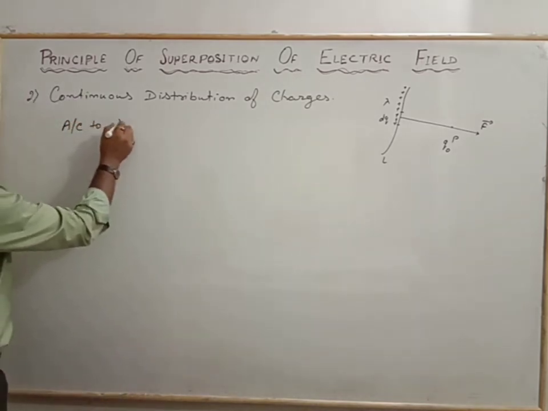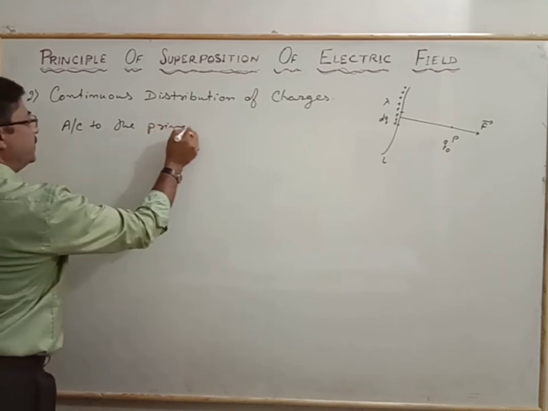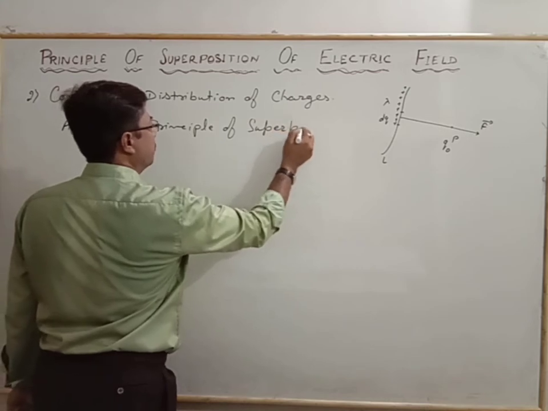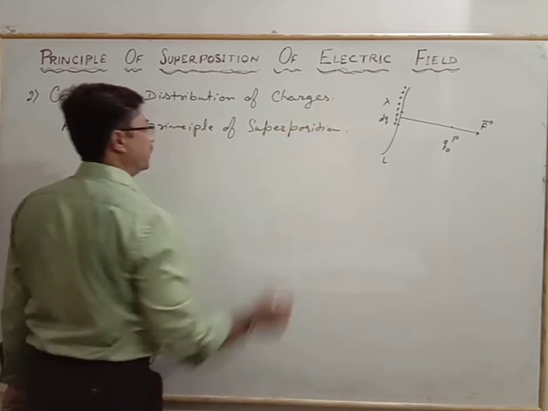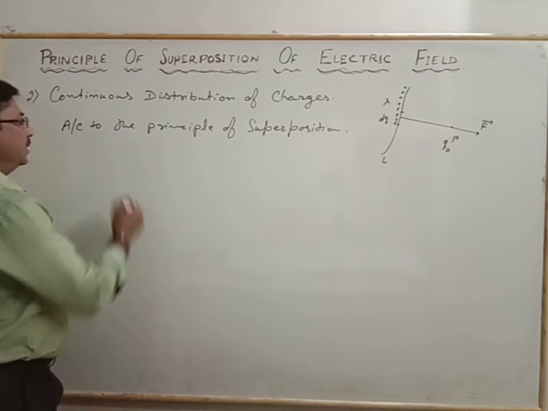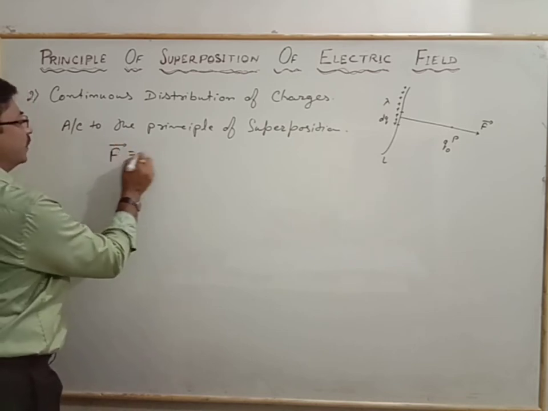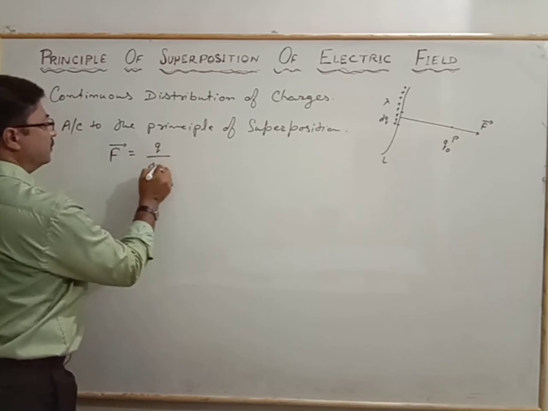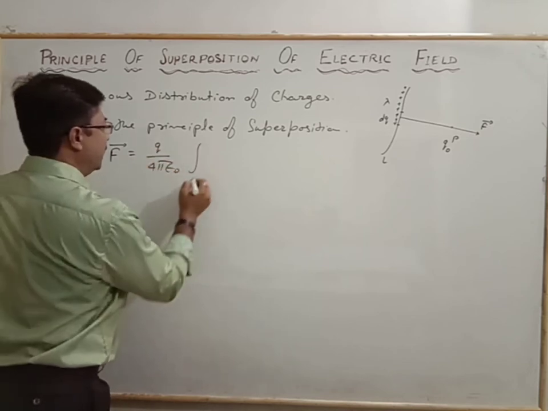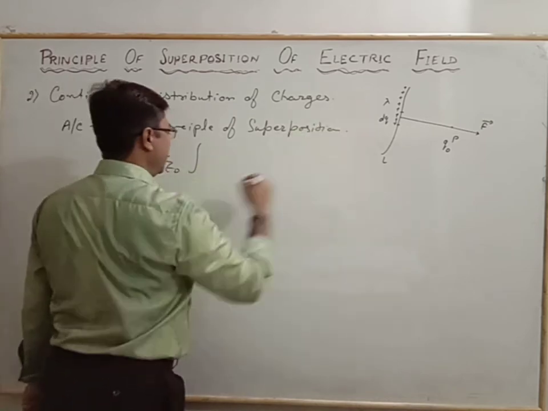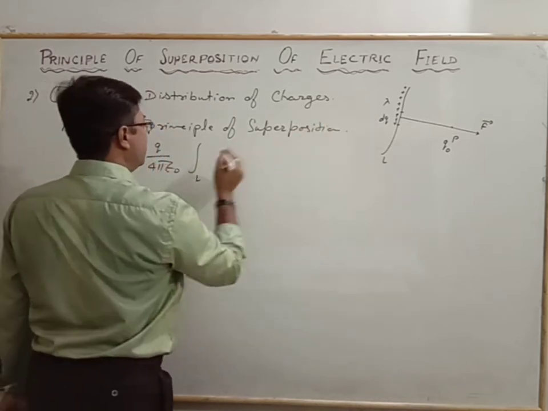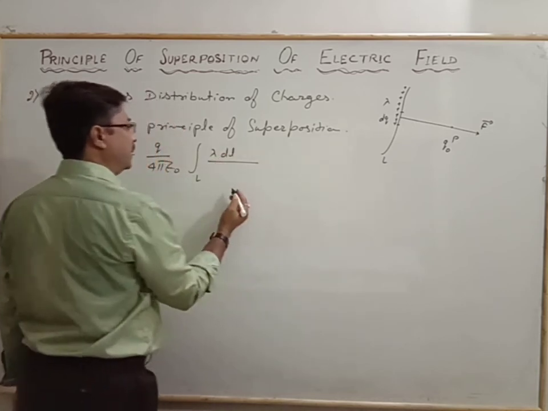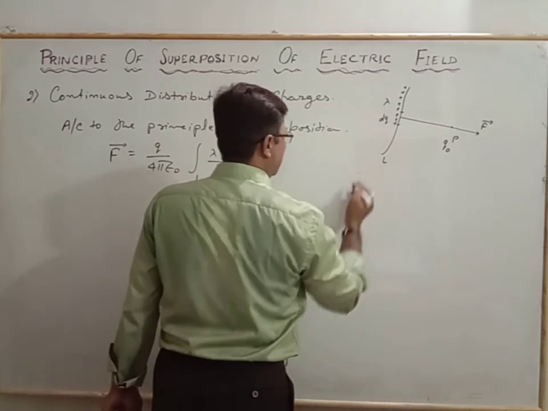According to the principle of superposition, that force vector is equal to q naught by 4 pi epsilon naught, integration over the whole length L, of lambda dl by the position, which we will consider from the origin.